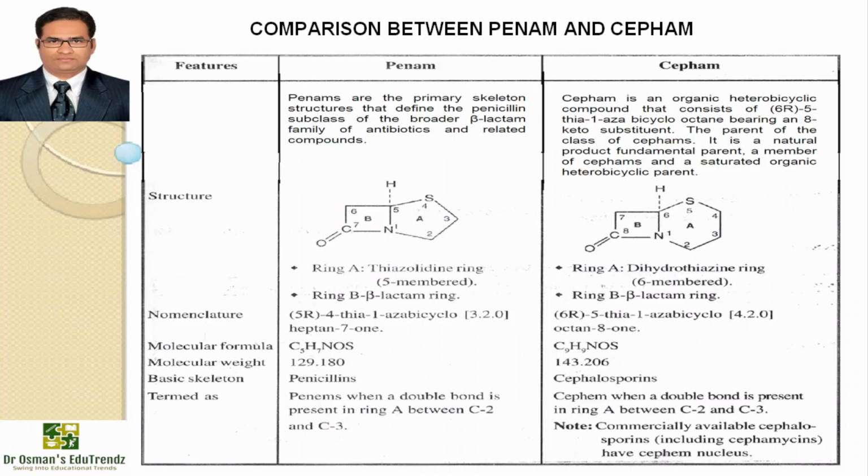Basic skeleton for penicillins is penam, and the basic skeleton for cephalosporin is cefam. It is termed penam when the ring A is a 5-membered ring without a double bond, whereas it is termed cefam when a double bond is present in ring A between second and third carbon. It is very important to note here that commercially available cephalosporins, including cefamycins, will have the cefam nucleus.